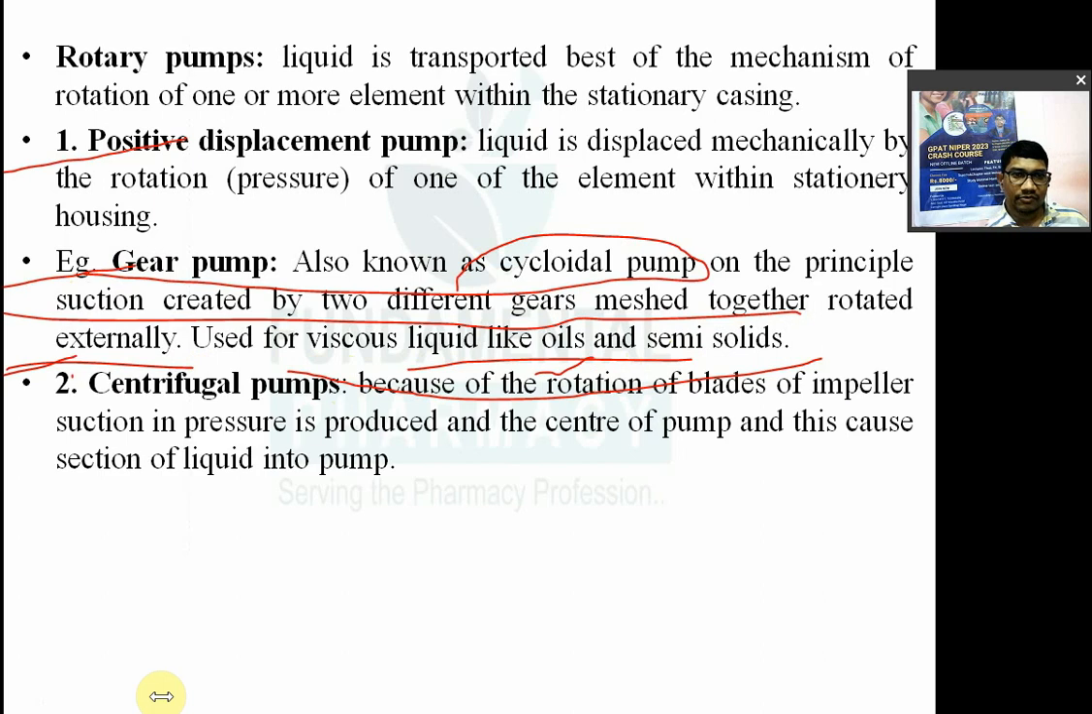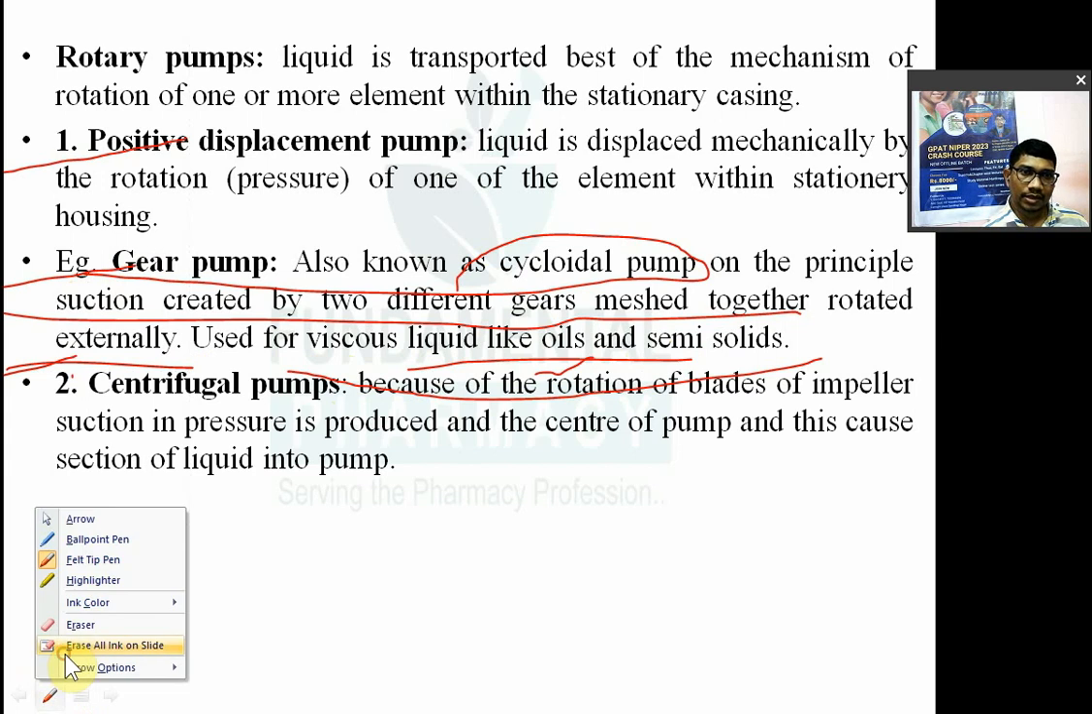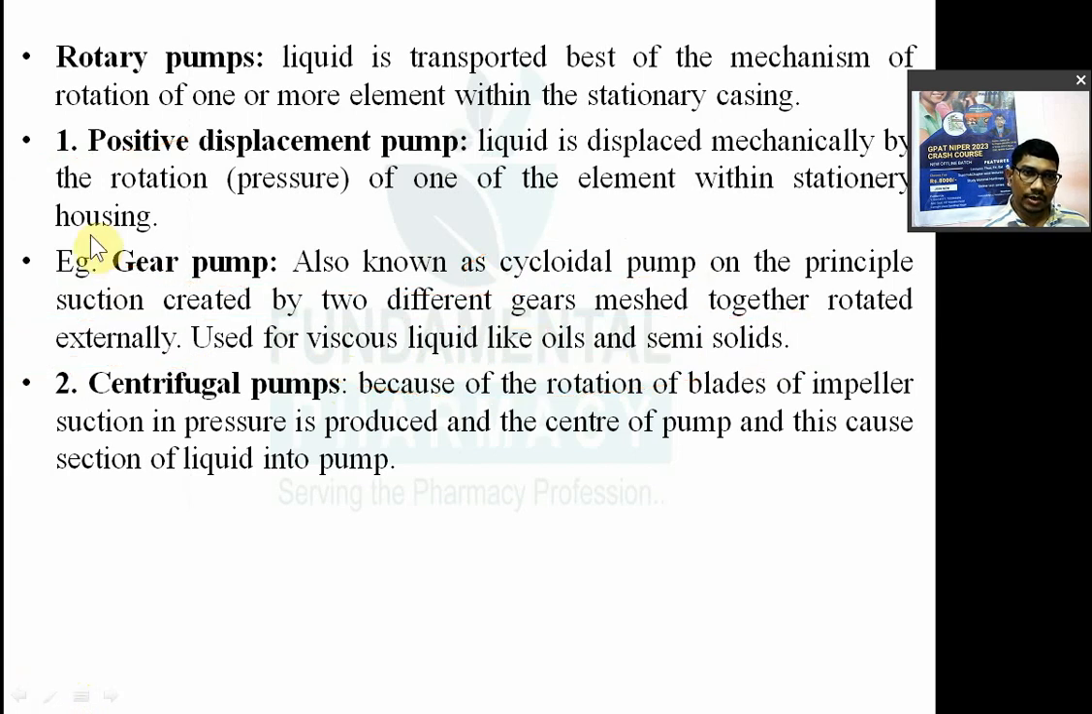Then centrifugal pump. So in the rotary pump, another second type is a centrifugal pump. पहला क्या था, पॉजिटिव डिस्प्लेसमेंट पंप, उसमें एग्जांपल था गियर पंप, सेंट्रीफ्यूगल पंप। So because of the rotation of blades or impeller in the pump, suction pressure is produced at the center of pump. Okay, and this causes the suction of liquid into the pump.